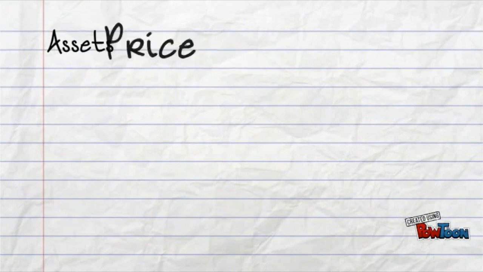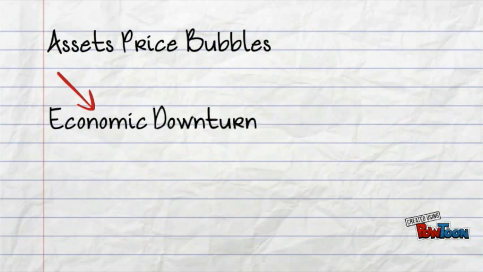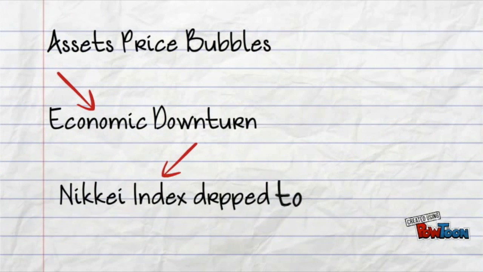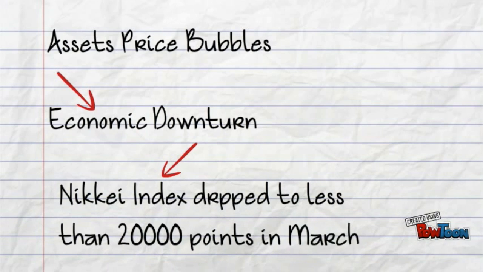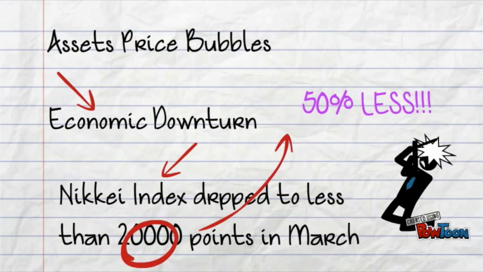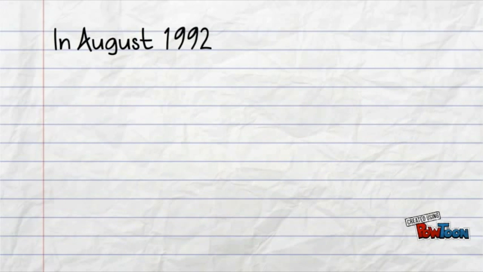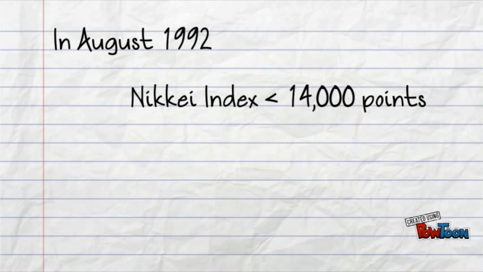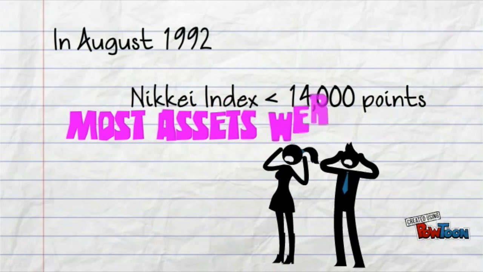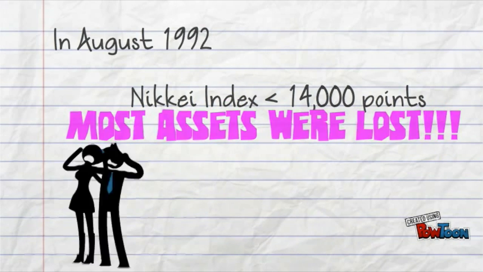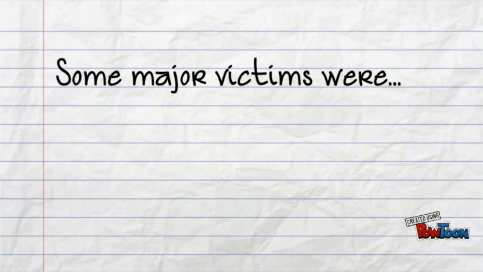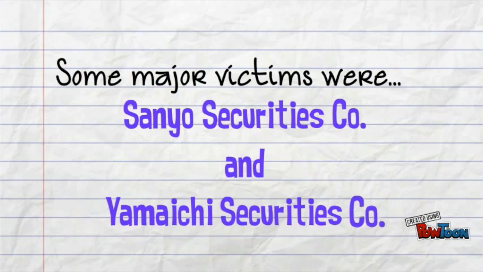However, owing to the asset price bubbles, the economic downturn happened. The Nikkei index dropped to lower than 20,000 points in March of 1992, which was 50% less than the highest figure recorded in December of 1989. In August of 1992, the Nikkei index got a figure lower than 14,000 points. Most of the assets were lost in this 2-year time. Some victims of the crisis were Sanyo Securities Corporation and Yamaichi Securities Corporation.